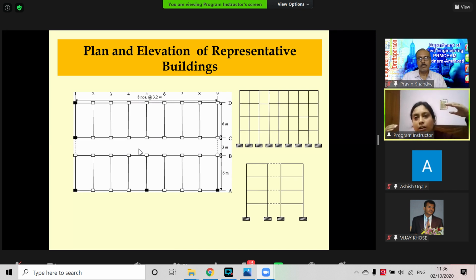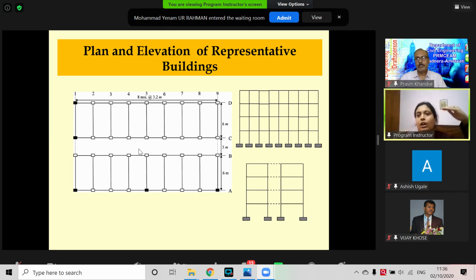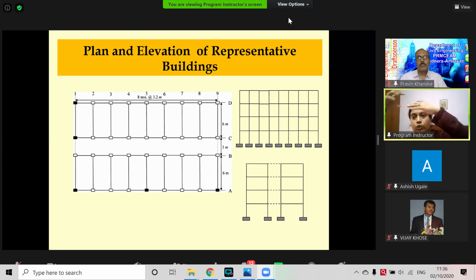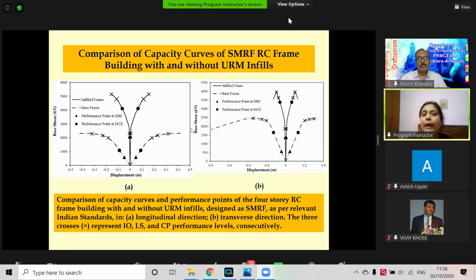But in pushover analysis, with the dynamic nature of the earthquake, we don't consider it. We increase the lateral load from 0, 1 kilonewton, 2 kilonewton, 3 kilonewton, until the structure collapses. And that's why this curve is also called the capacity curve of the structure. That means starting from zero until failure under the load.